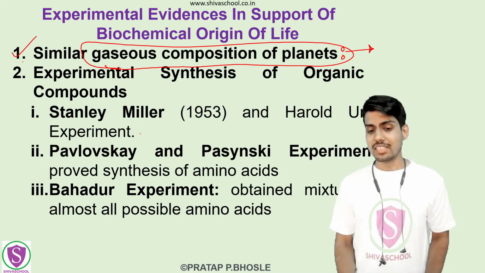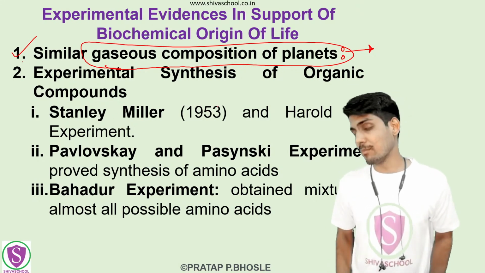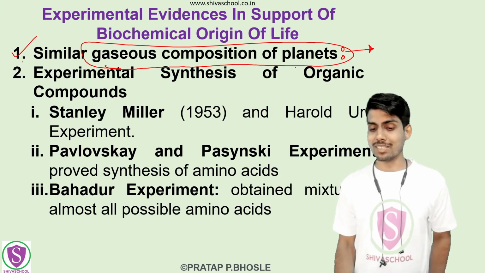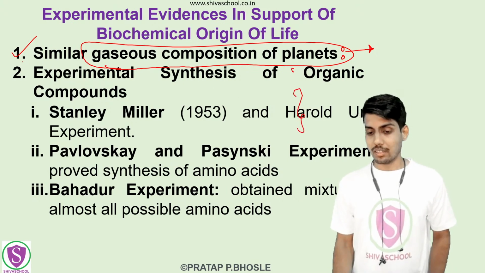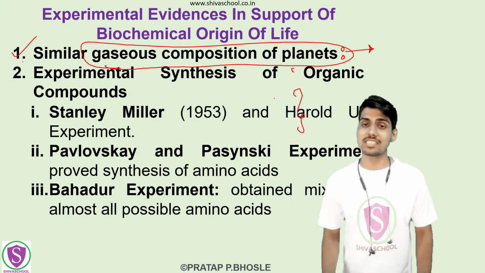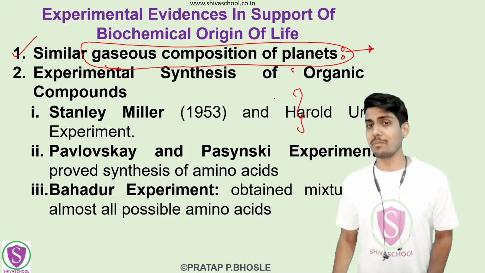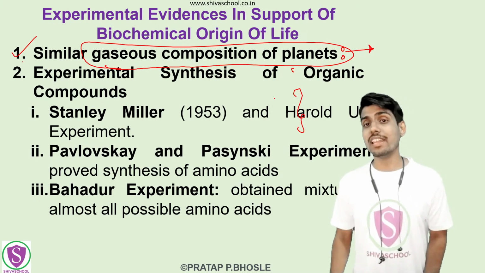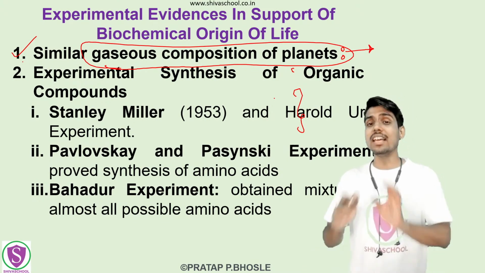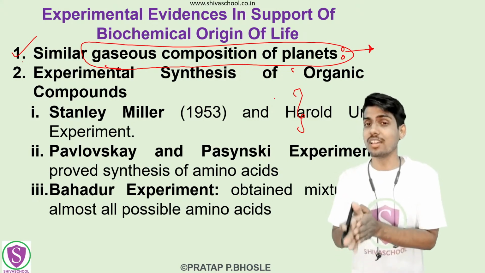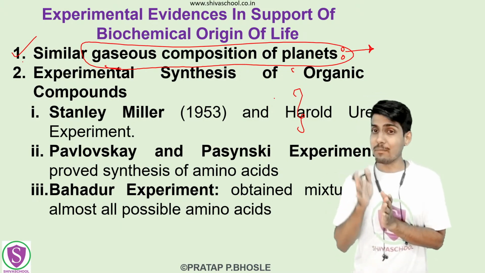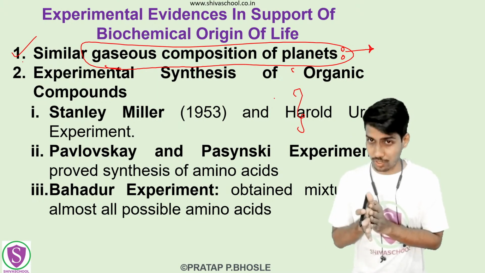Second proof is the experimental synthesis of different organic compounds. See, we already saw Stanley Miller. What biochemical origin says is that methane, hydrogen, ammonia, water vapor, electric spark, UV light or other radiation sources will give rise to the formation of different organic compounds like amino acids, hydrocarbons, carbohydrates.